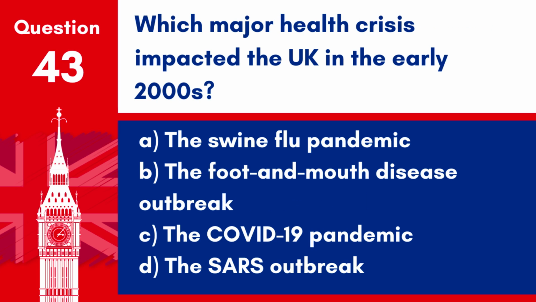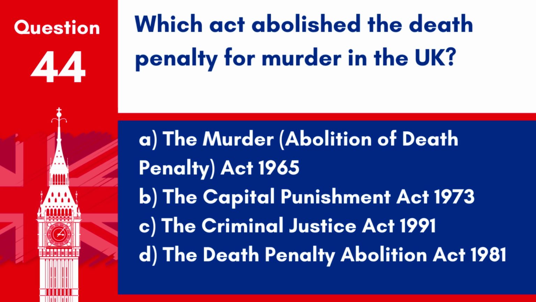Question 43. Which major health crisis impacted the UK in the early 2000s? A. The swine flu pandemic. B. The foot and mouth disease outbreak. C. The COVID-19 pandemic. D. The SARS outbreak. Answer. B. The foot and mouth disease outbreak. In 2001, the UK faced a severe outbreak of foot and mouth disease, leading to substantial economic losses in the agricultural sector.